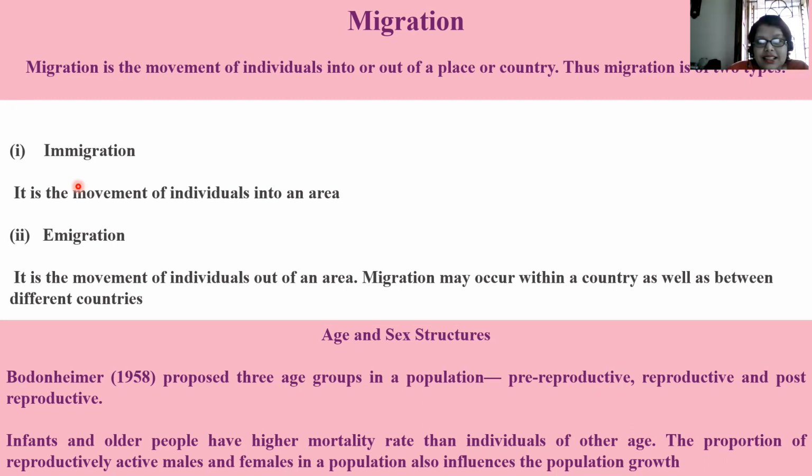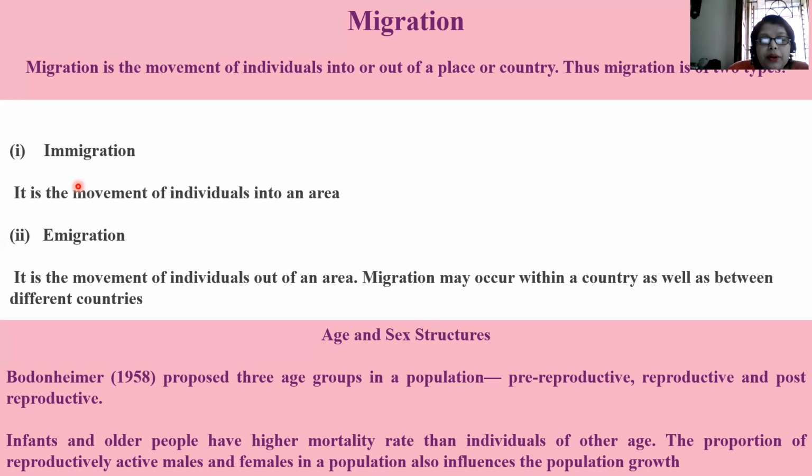When a person is born, that person is not reproductively active, so a newborn baby or a child is going through its pre-reproductive phase. After puberty, the person becomes reproductively active and goes through the reproductive phase. Thereafter, the person moves into the post-reproductive phase.